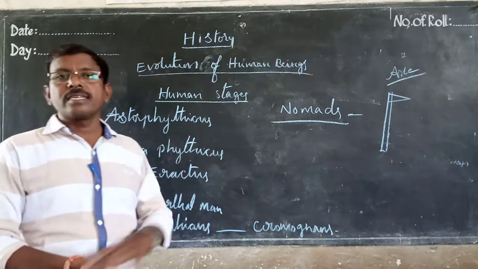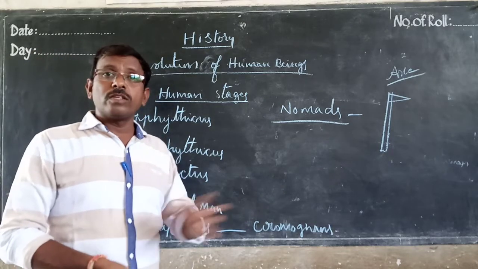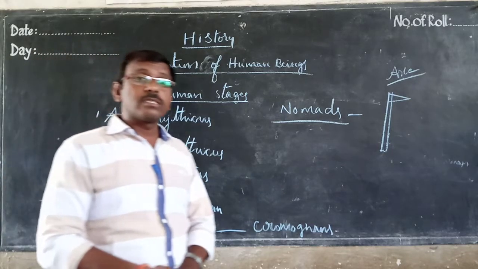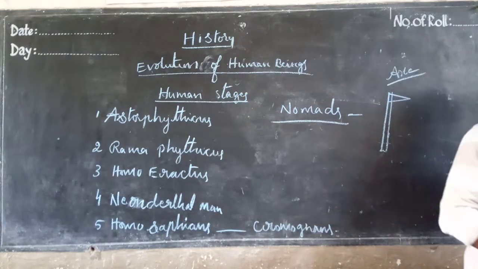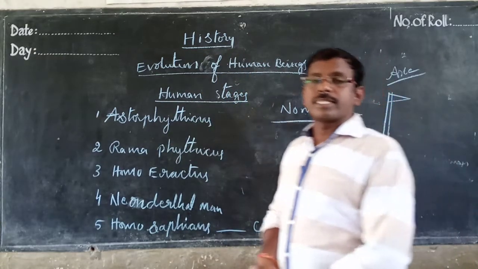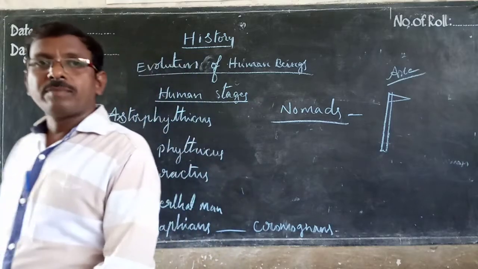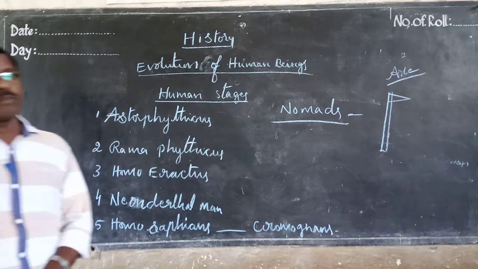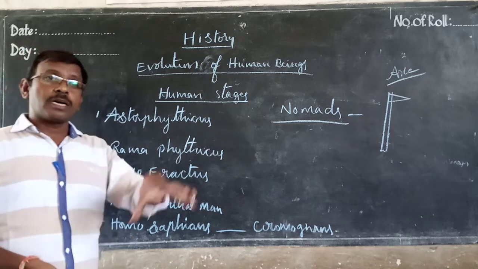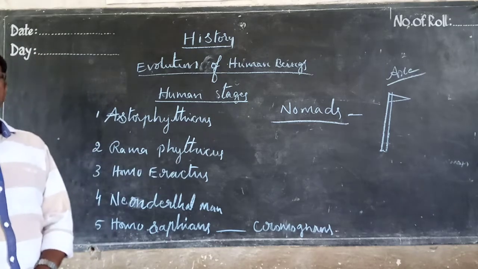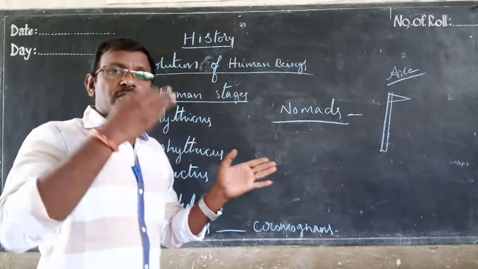They knew biology. And they domesticated animals. They knew zoology. They domesticated animals for milk, for meat, for skin, for ploughing their land, and for transport. Such things started from that period.